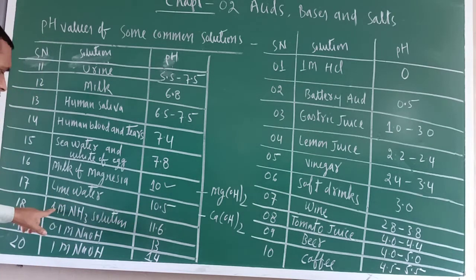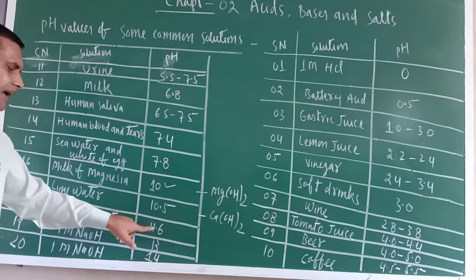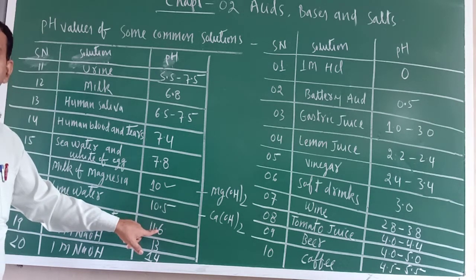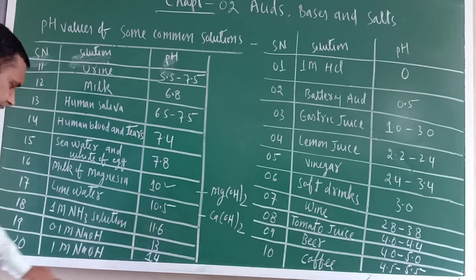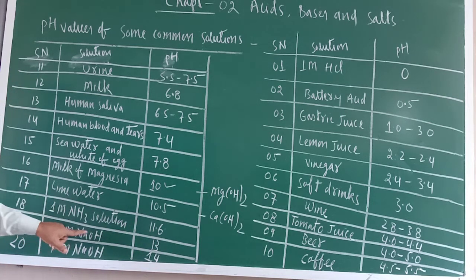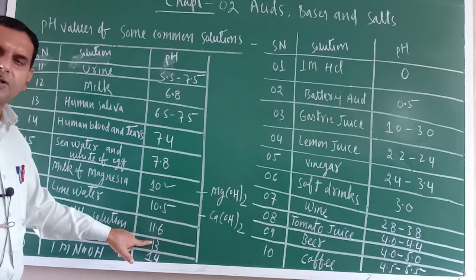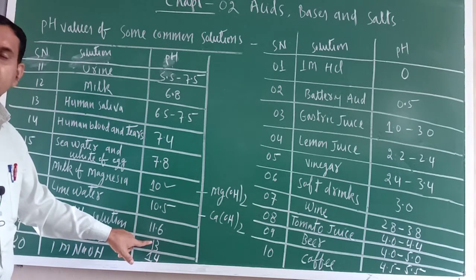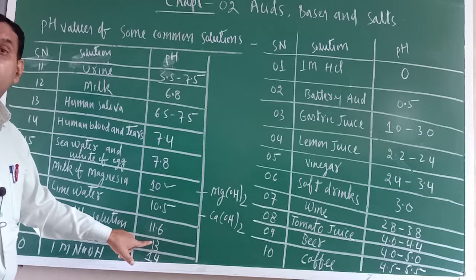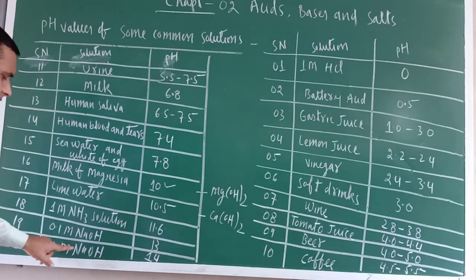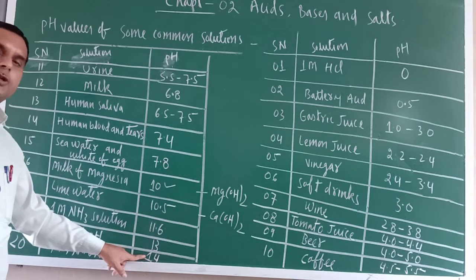1M NH3 solution, 1 molar ammonia solution, is 11.6. So this is also moderate basic. 9 to 12 moderate basic. 0.1M NaOH is 13. So 12 to 14, that is strong basic. 1M NaOH is 14, very strong basic.